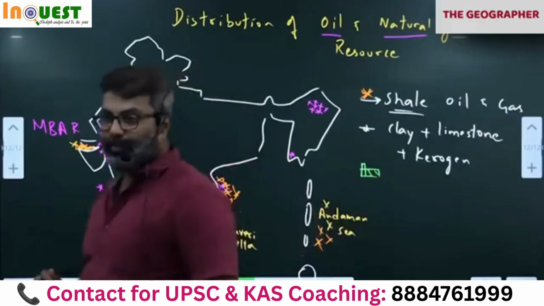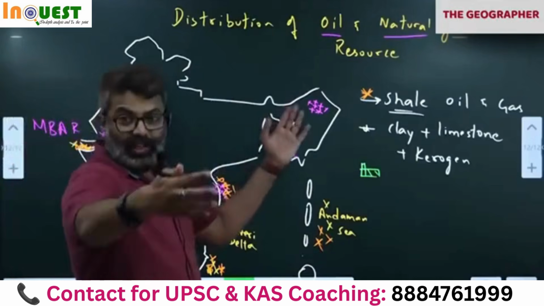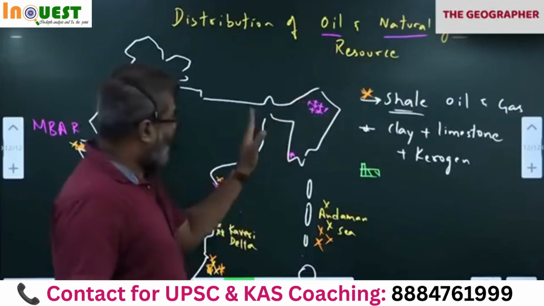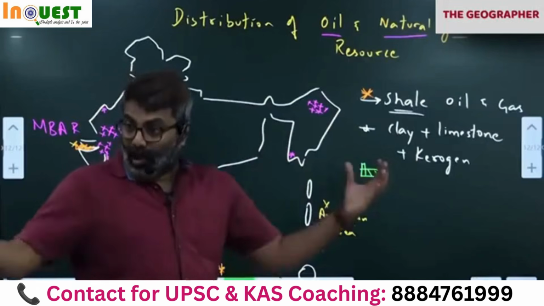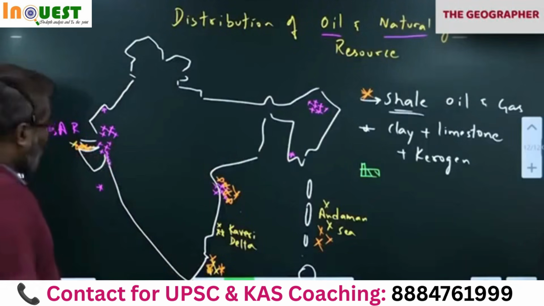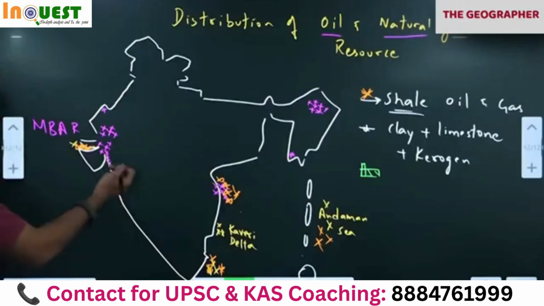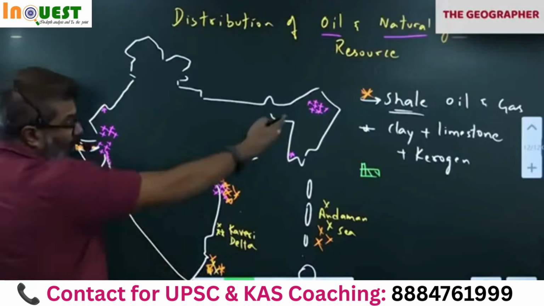Like this, refinery. So the first refineries in the country were built in Assam. Why? Because oil is there in Assam. Plus on the coast. Why on the coast? Because we import crude oil and then refine it in India only. You got it? We get the crude oil from Gulf countries and then refine it in the country. So the first refineries were built across the coastline and in Assam.